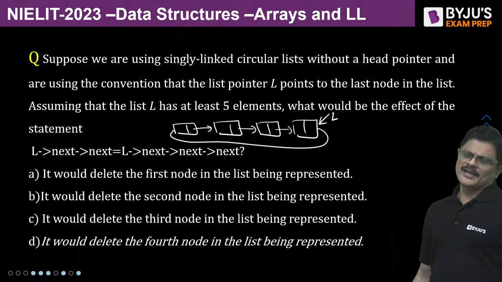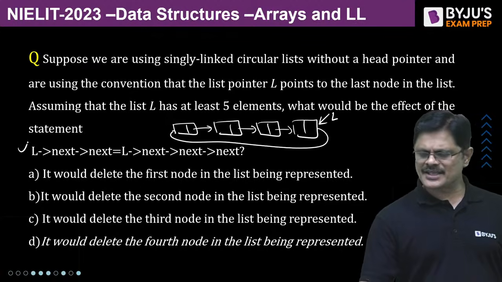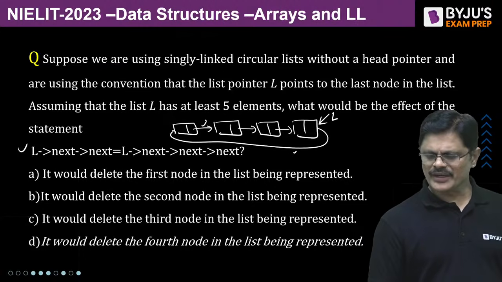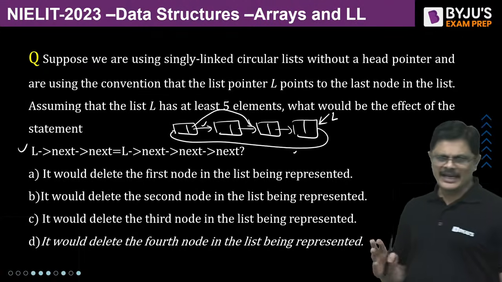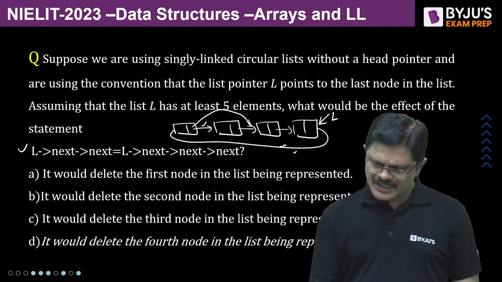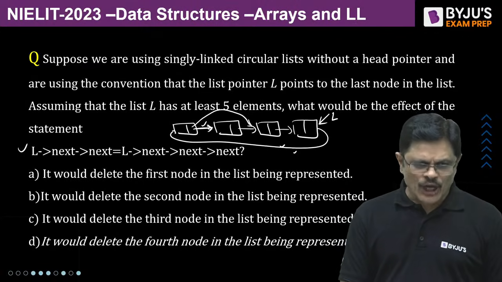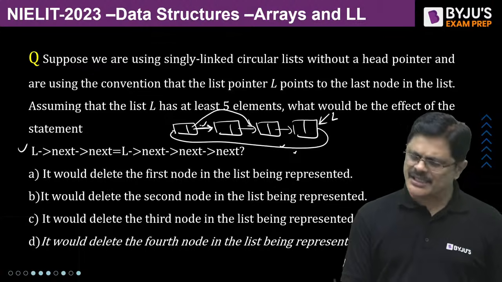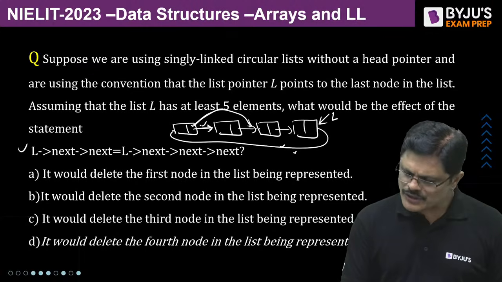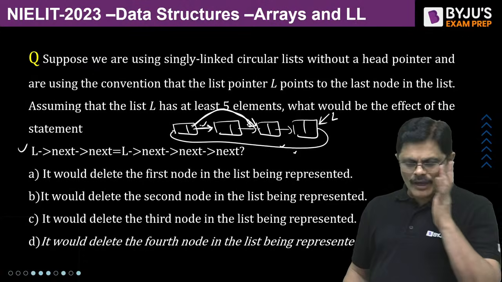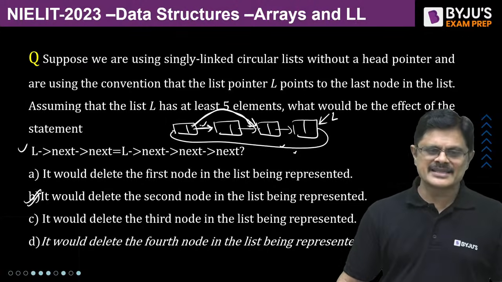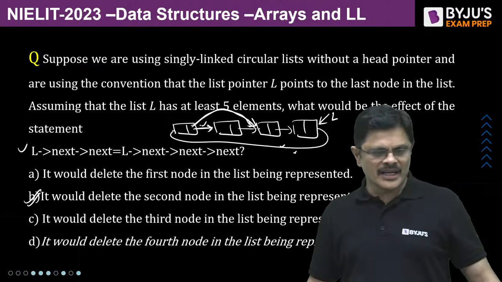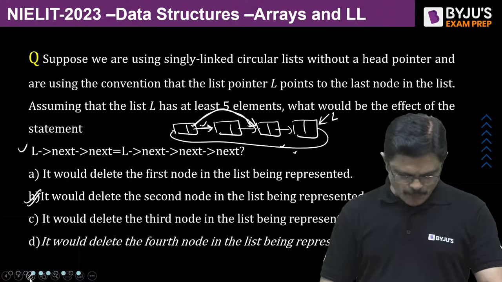Now the question is, what will this particular code do? L next is modified as L next next. That is, this, which was pointing to this, we are making it point to the next one. L next, that is this, is now L next next, that is this. So it goes to this place. So what is happening by this, sir? The second node is deleted. It would delete the second node. Very good, Aditi Agarwal. You are rocking. Super. Perfect.